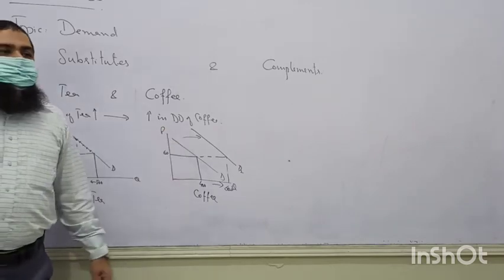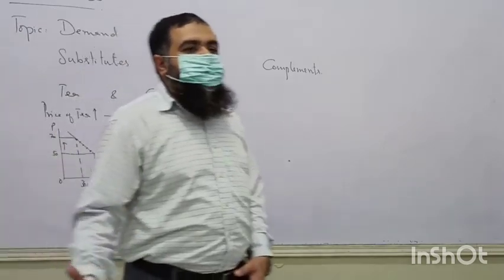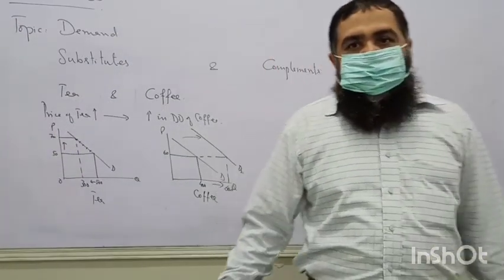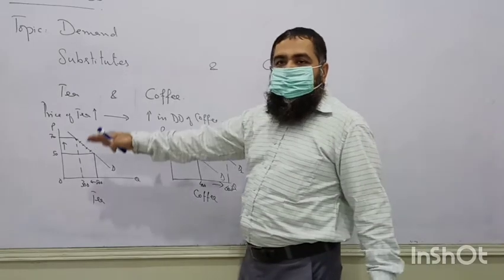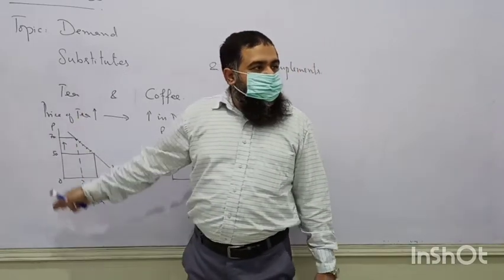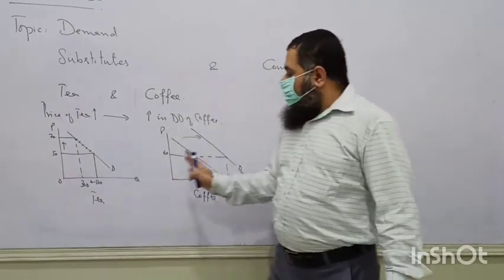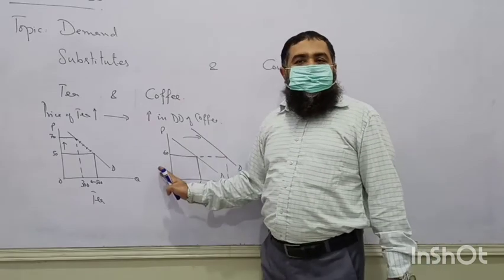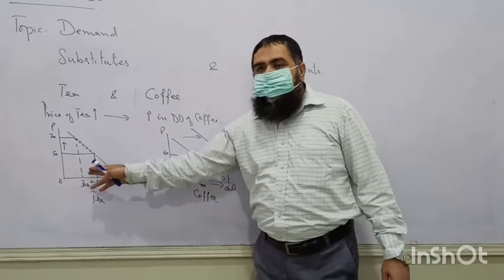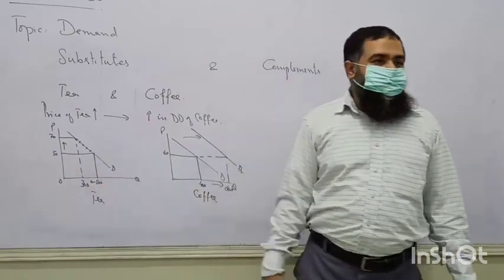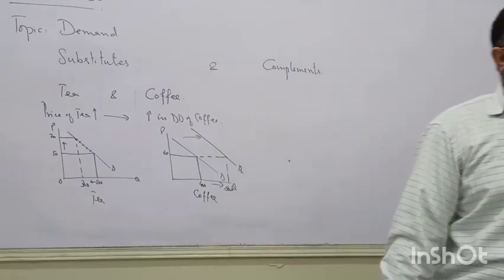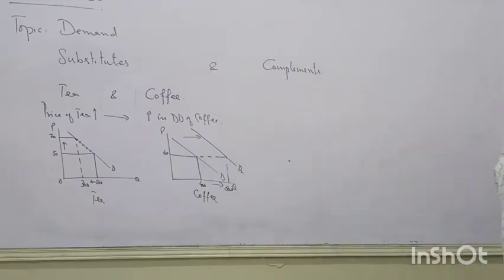Now think of the reverse situation. If the price of tea is falling, demand of coffee will decrease and people will take more cups of tea. Again we find when the price of tea decreases, demand of coffee also decreases.